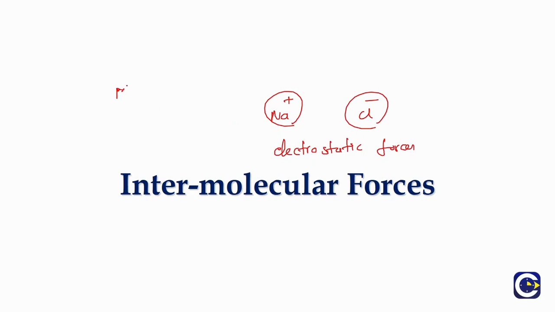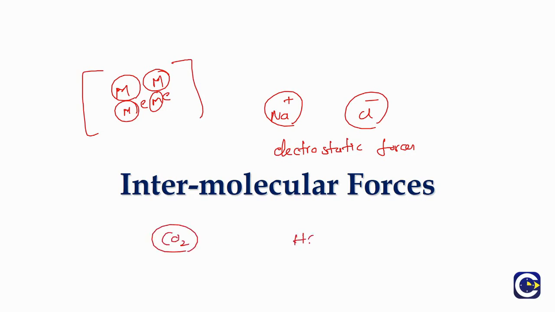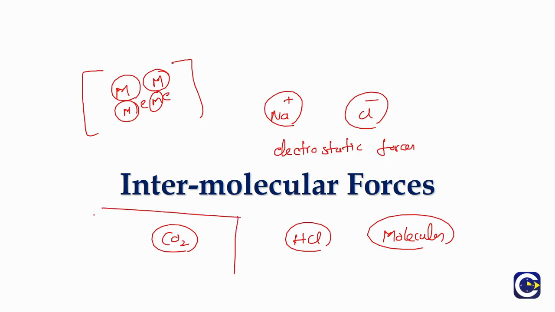When it comes to metals, you have metal atoms that have released electrons, and these electrons, like a sea, will be able to hold these metal atoms together. So this is the nature of metallic bonding. When we talk about covalent substances, like CO2 or HCl, what we have been speaking about is they will exist as independent molecules. But if you take for example CO2 gas in a cylinder, obviously there will not be just one CO2 molecule, there will be millions of CO2 molecules.